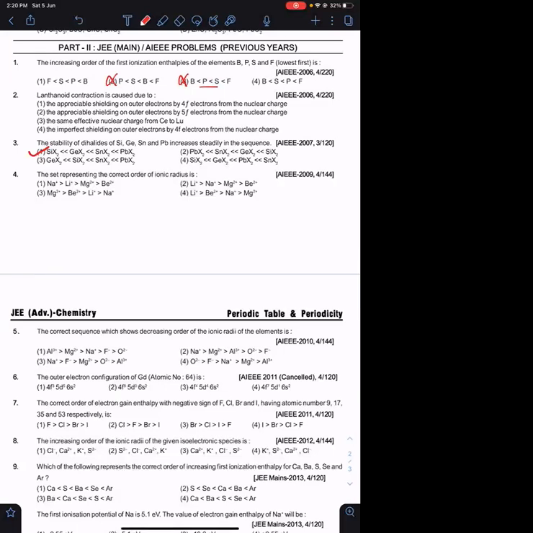Phosphorus is greater than sulfur ना, ionization energy. Agreed? Everyone. उसके बाद we know that fluorine has to be greater than boron. Agreed? Group 18 सबसे ज्यादा है, उसके बाद group 17, so on so forth. So fluorine has to be greater than boron. So as per the options, it has to be 4. Okay.